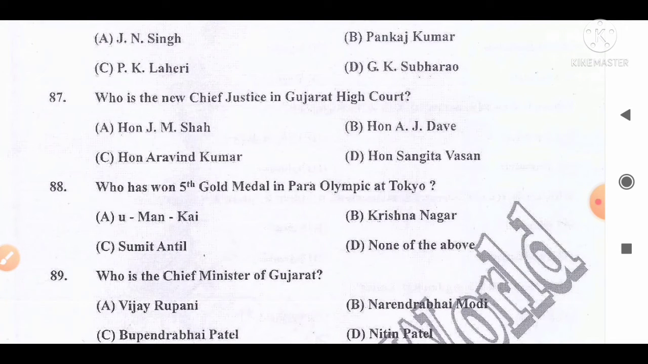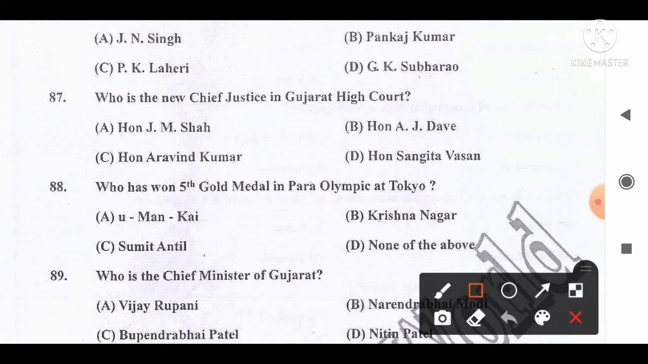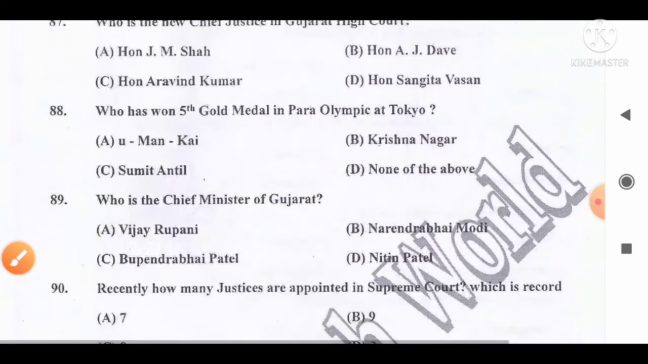Who is the new Chief Justice in Gujarat High Court? The options are A, Honorable J.M. Shah, B, Honorable A.J. Dave, C, Honorable Arvind Kumar, D, Honorable Sangeeta Vasan. The correct answer is option C. Honorable Arvind Kumar is the new Chief Justice in Gujarat High Court. So option C is the correct answer. Move to the next question, number 88.